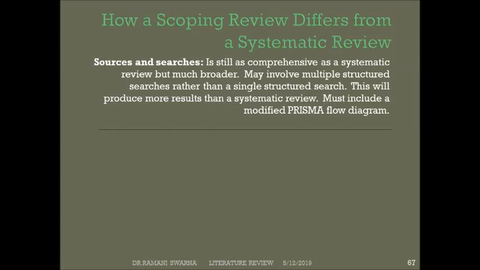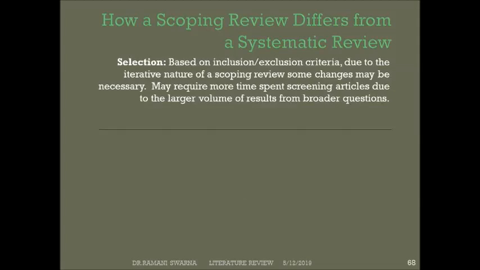How much is your quantity? How many articles or research papers are you going to focus on? 10, 20, 15, 25, 300, 400? How many are you going to take up? And secondly, the quality of the literature also matters to us, and the expertise or experience of the reviewers also. When we talk about the quality of the literature, are we just focusing on a specific corpus of literature, or am I just picking up whatever randomly comes to me, whatever is available to me, and then going ahead with the literature review?